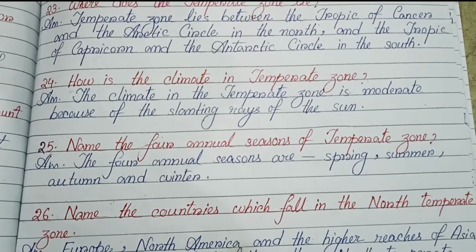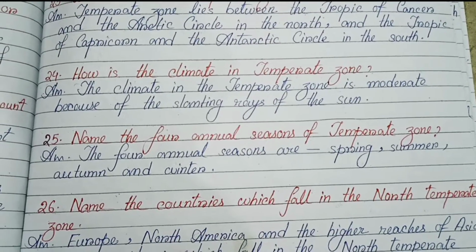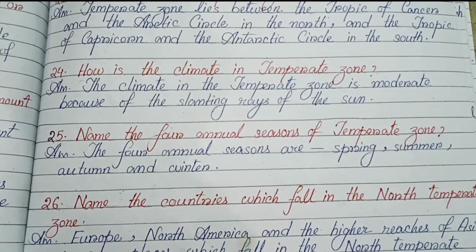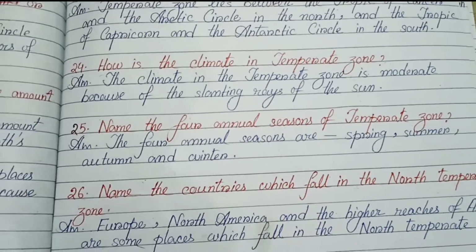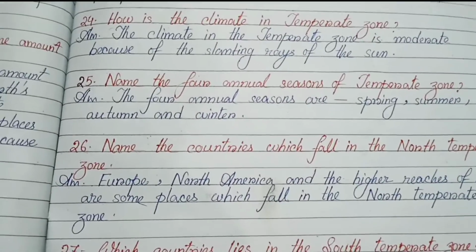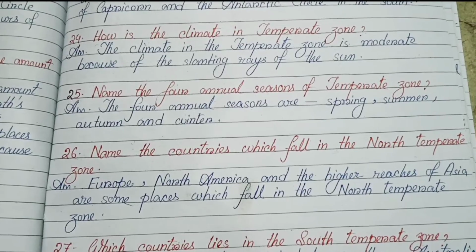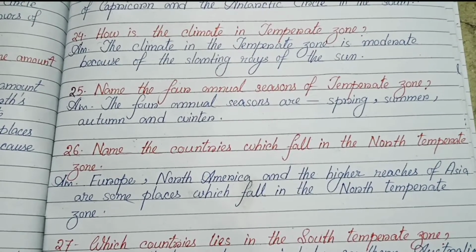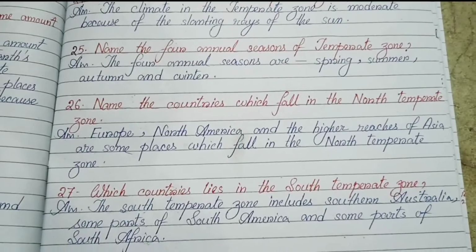Number 24. How is the climate of the temperate zone? The climate of the temperate zone is moderate because of the slanting rays of the sun. Number 25. Name the 4 annual seasons of the temperate zone. The 4 annual seasons are spring, summer, autumn, winter.